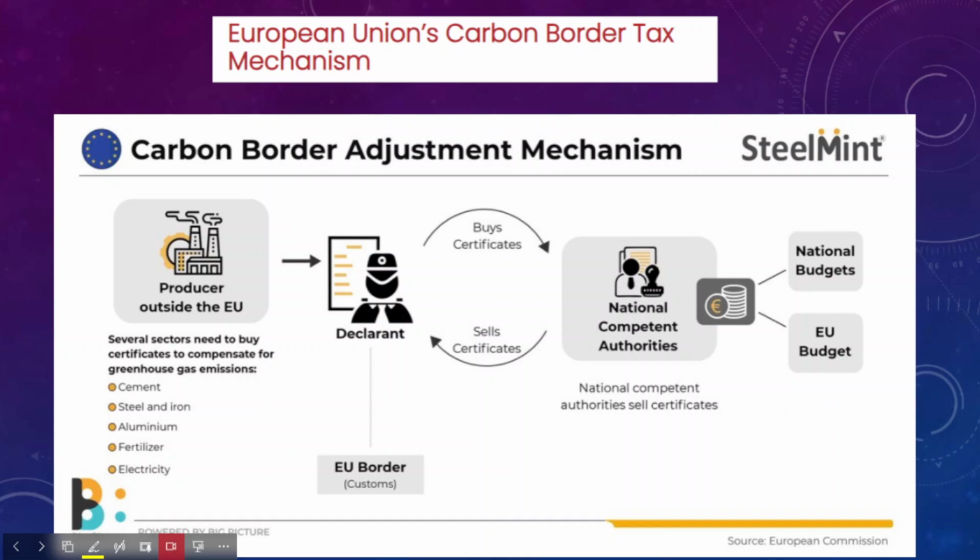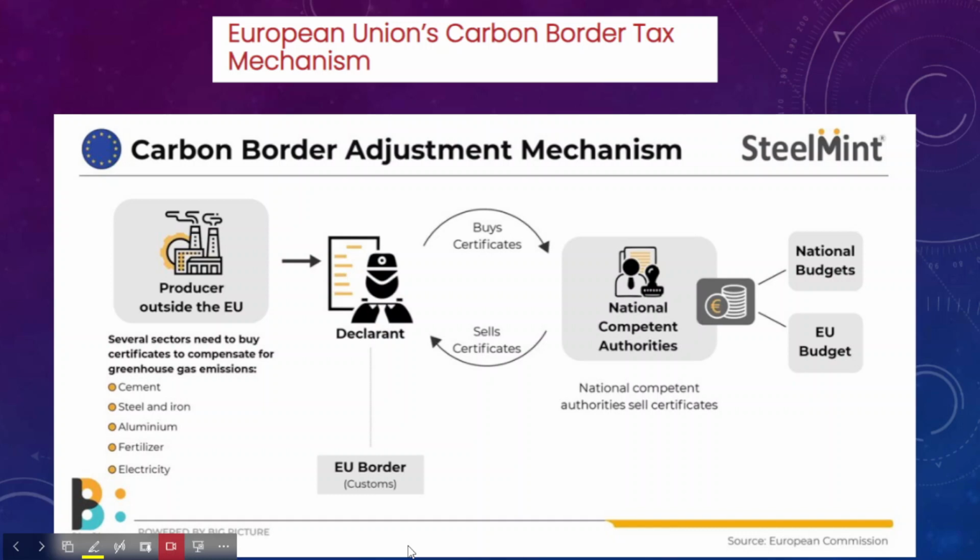Good evening all. In this lecture we are going to discuss the European Union's new carbon border adjustment mechanism, or new carbon border tax mechanism. This mechanism was recently approved by the European Parliament. There were several concerns from the Indian side with respect to it, because it will have a lot of impact on India's exports to the European Union. It would severely restrict India's exports to the European Union.